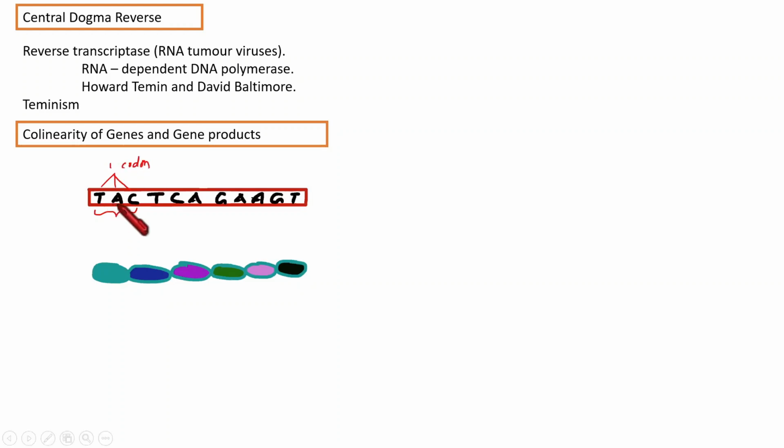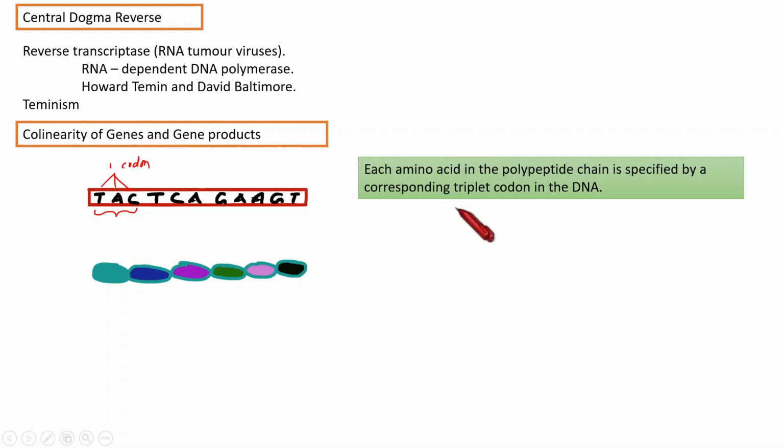So based on that codon, each amino acid is added up in the polypeptide chain. That means there is a collinearity, a correspondence between DNA and the amino acid sequence in the polypeptide chain. Each amino acid in the polypeptide chain is specified by a corresponding triplet codon in the DNA.